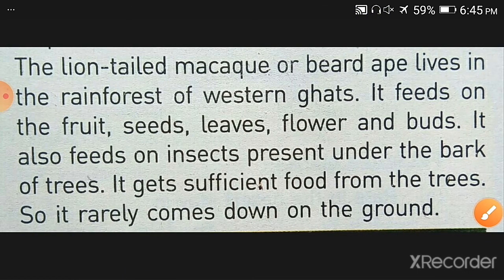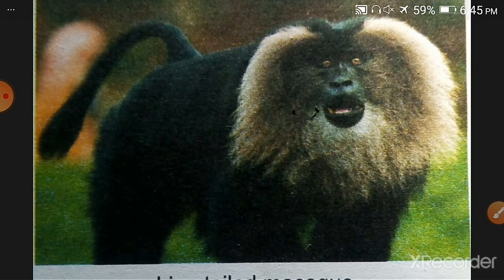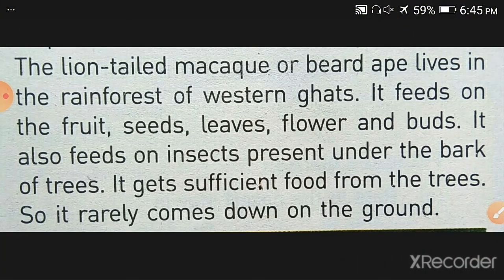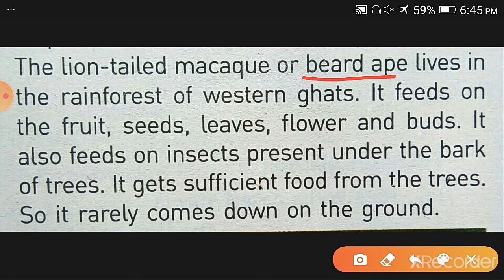Then we have the lion-tailed macaque. I will show you the picture first. This is the lion-tailed macaque, and we will see its adaptations. It is also known as the beard ape.